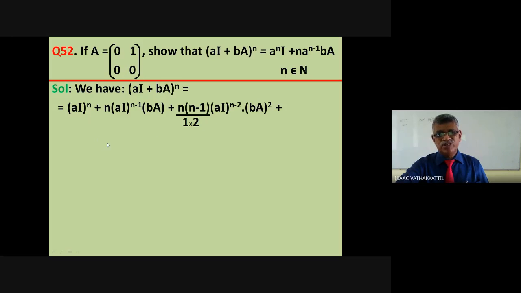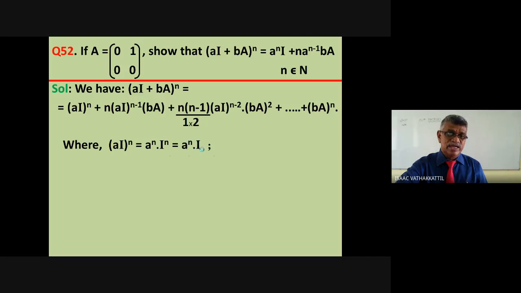A plus B raised to n is A raised to n plus n A raised to n minus 1 into B plus n into n minus 1 by 1 into 2 into A raised to n minus 2 into B squared plus dot dot dot. Last will be B raised to n. So, B A raised to n, where AI raised to n means A raised to n I raised to n, that is A raised to n I, and A raised to n minus 2 will be A raised to n minus 2 into I, and so on.